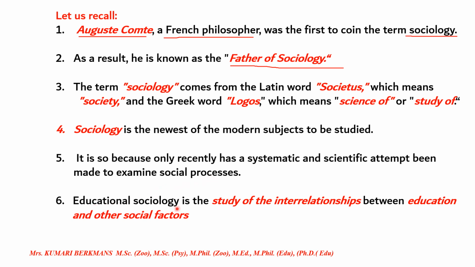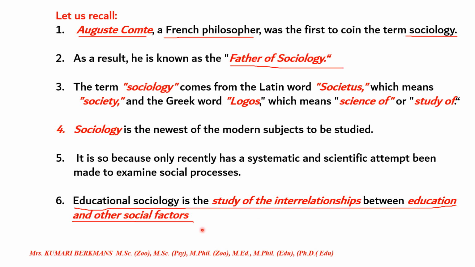Education sociology is the study of the interrelationship between education and other social factors. This you have to keep in mind. This is the main thing. Education sociology is a study of the interrelationship between education and other social factors. How education happens in the East and how it is in the West, and how that group of people's culture is, everything.